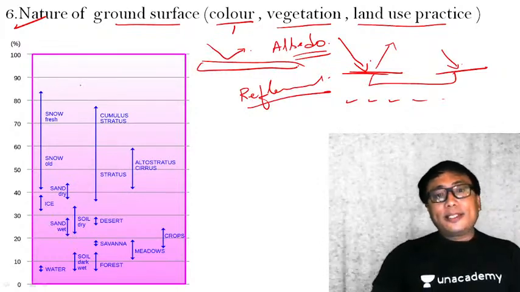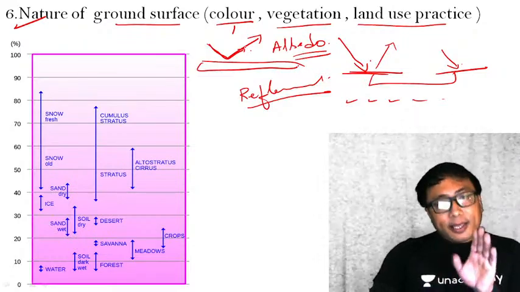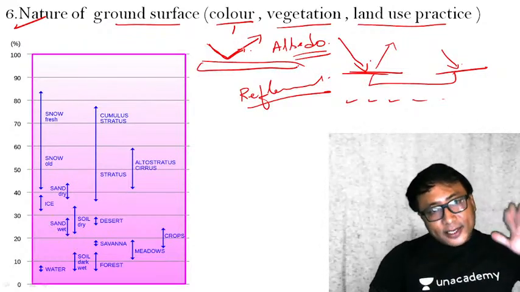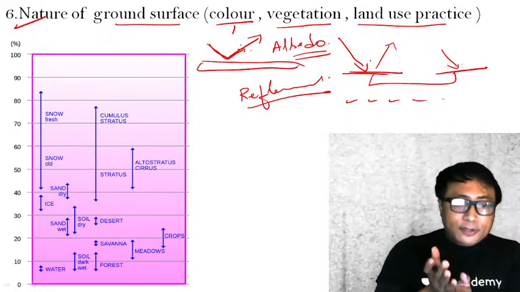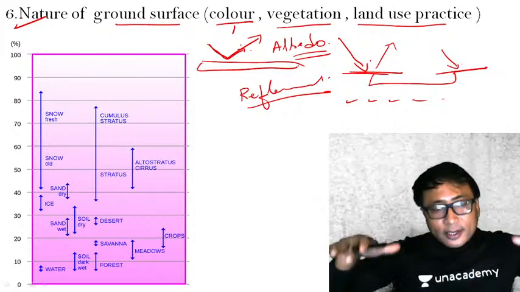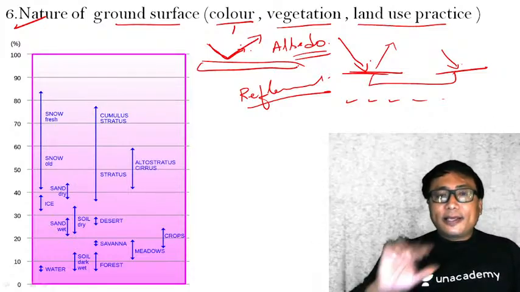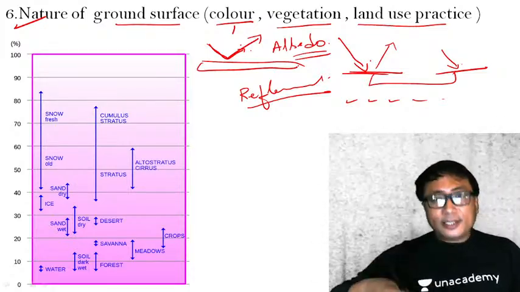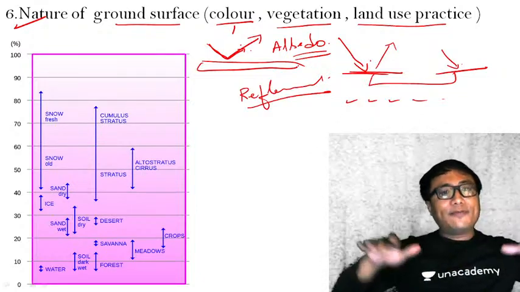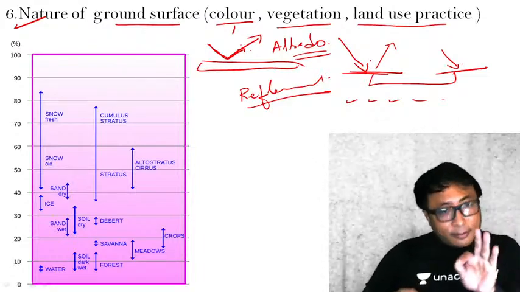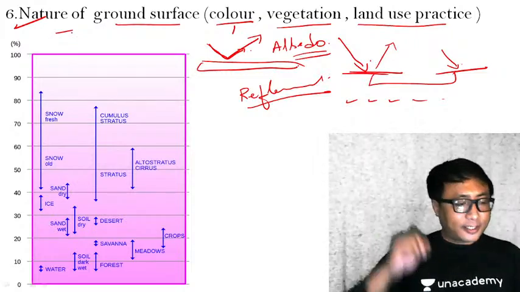You see here, depending on this, the temperature distribution will be there. Why? Because if any surface is reflecting the incoming solar insolation efficiently, or if the albedo is very high, the warming of the ground surface or the atmosphere will be less. Keep this in mind. On the other hand, if any surface absorbs the sun insolation and does not reflect efficiently, then that particular area will have a higher temperature. And here we are discussing the factors responsible for distribution of the Earth's temperature.